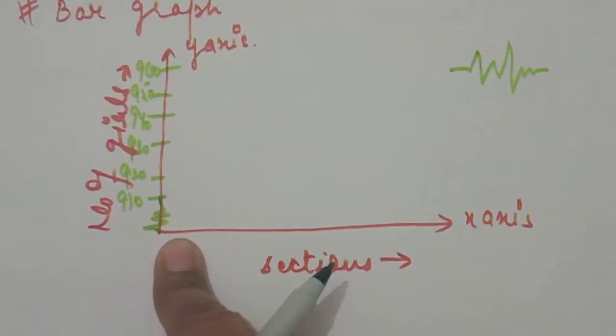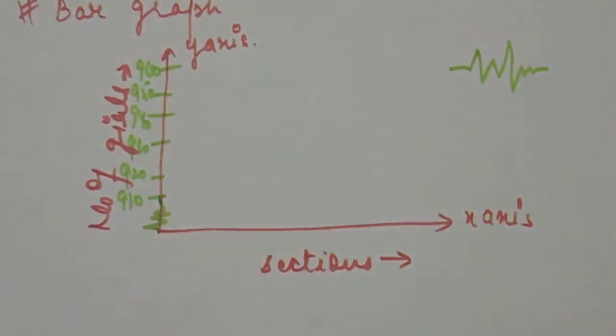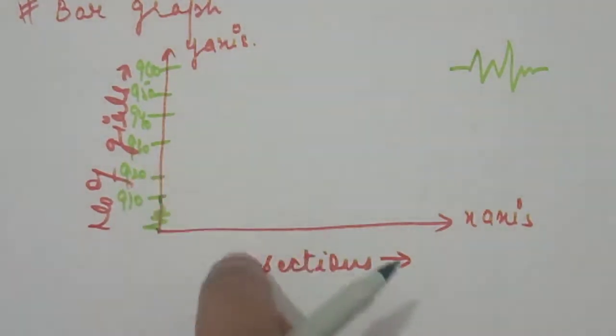So all the numbers are there from 0 onwards, but we fold the paper because there is no use. Now, the points you should keep in mind when drawing a bar graph: first, the width of the bars should be uniform throughout. Second, the gap between one bar and another should be uniform. Bars may be either horizontal or vertical, both are possible. You can make them horizontal like this also.